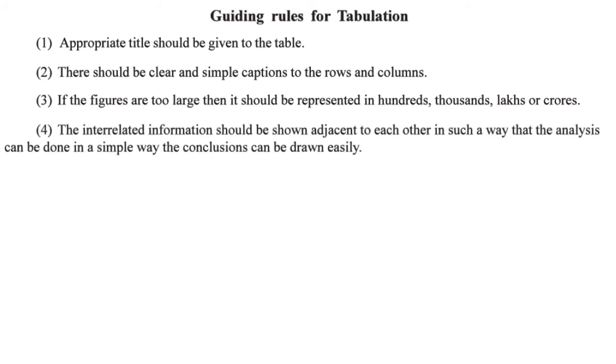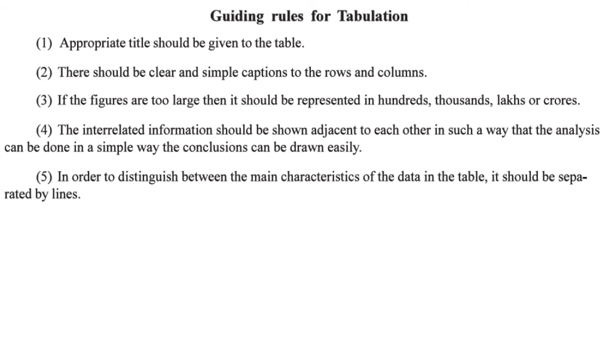The interrelated information should be shown adjacent to each other in such a way that the analysis can be done in a simple way and the conclusions can be drawn easily. If we are analyzing a comparison of 2 pieces of information, we should try to show both side by side in the table so that we can get a quick analysis. So the related information should be shown together in the table.